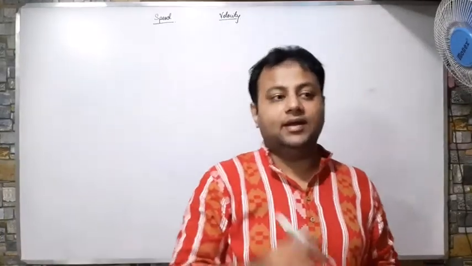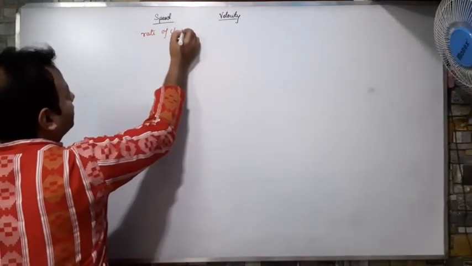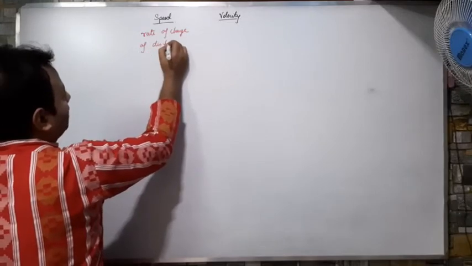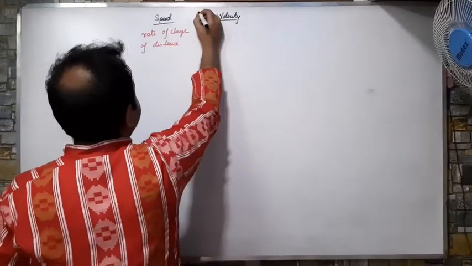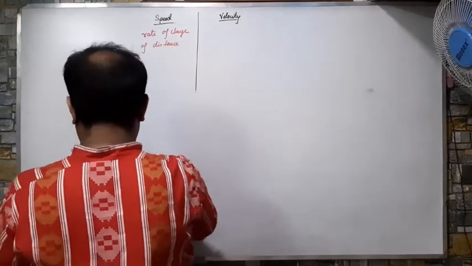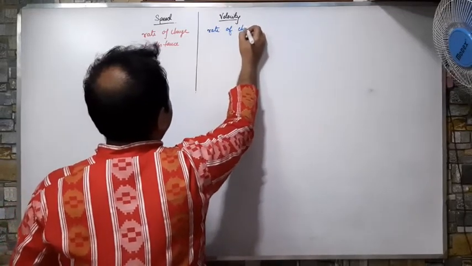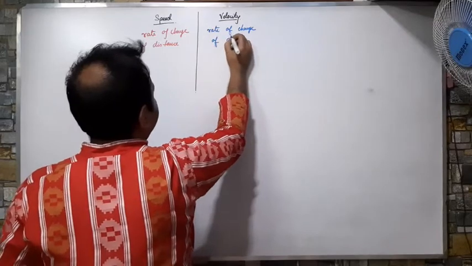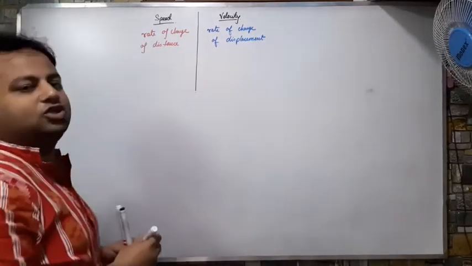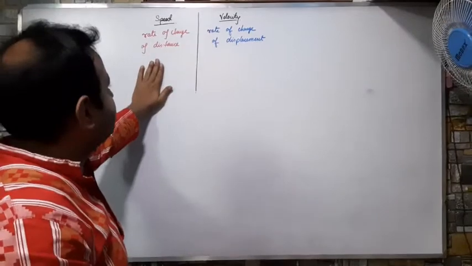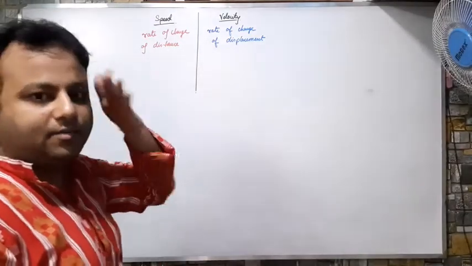Now, what is speed? Speed is defined as the rate of change of distance, while velocity is defined as the rate of change of displacement.